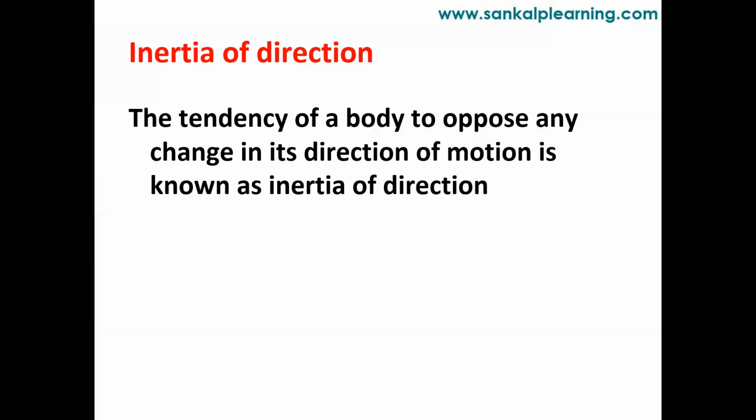The next type we have is inertia of direction. The tendency of a body to oppose any change in its direction of motion is known as inertia of direction. So what is inertia of direction here? The tendency of a body to oppose any change in its direction of motion is known as what? Inertia of direction. The tendency of the body to oppose the change. What is it opposing? It is opposing the change of direction.